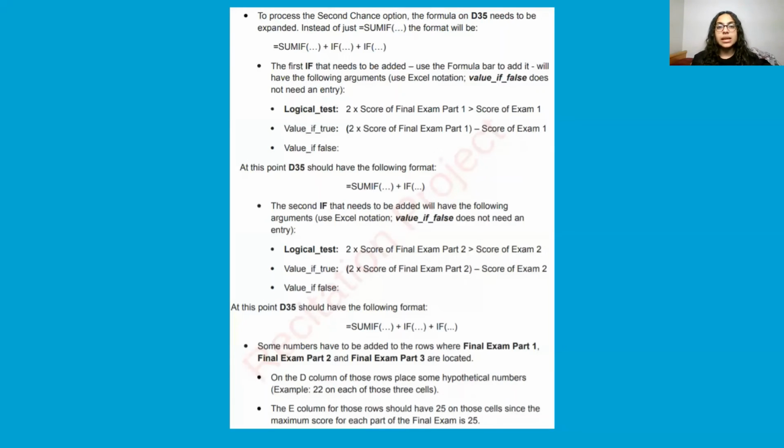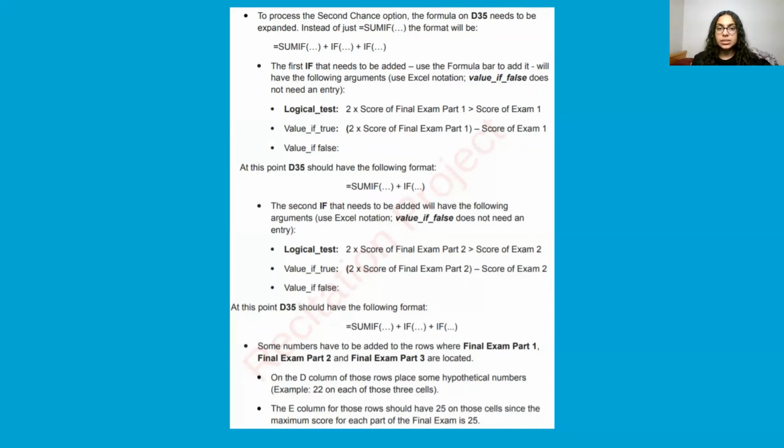To process the second chance option, the formula on D35 needs to be expanded. Instead of just equal to SUMIF, the format will be equal to SUMIF plus IF, and so on. The first IF that needs to be added, use the formula bar to add it. It will have the following arguments. Use the Excel notation; value_if_false does not need an entry.